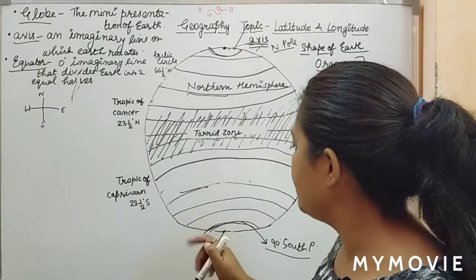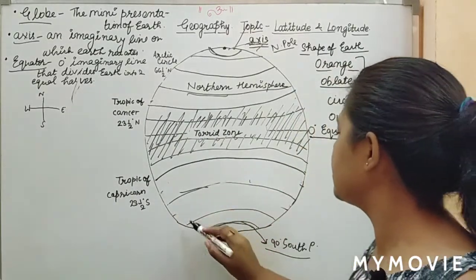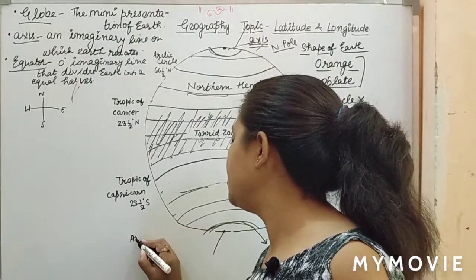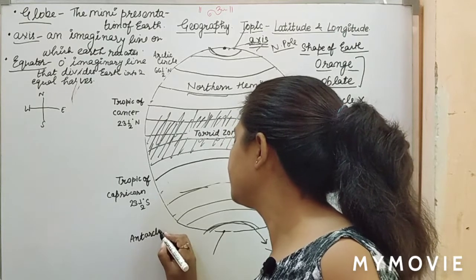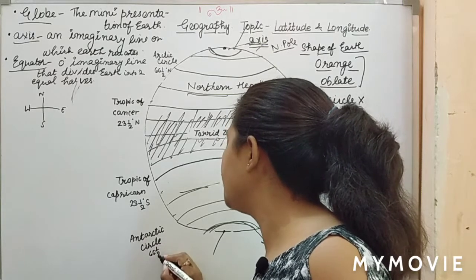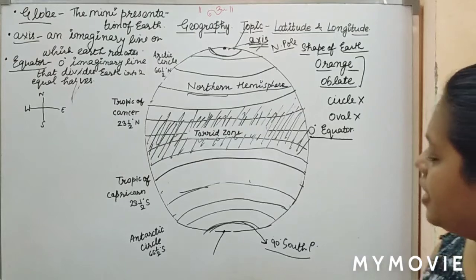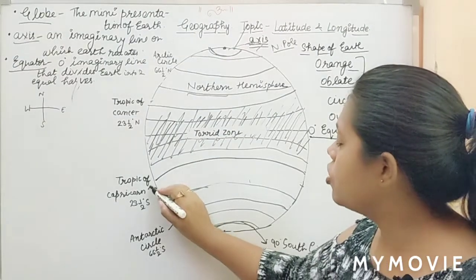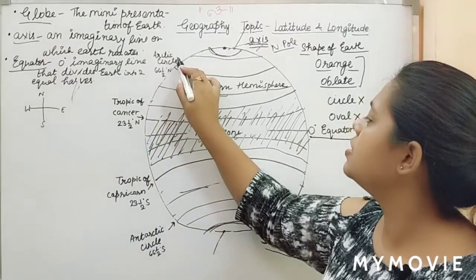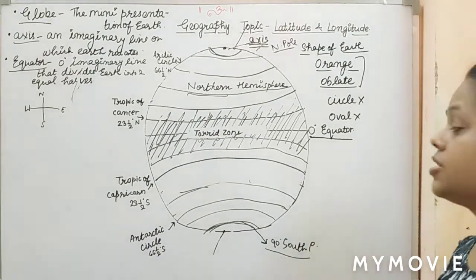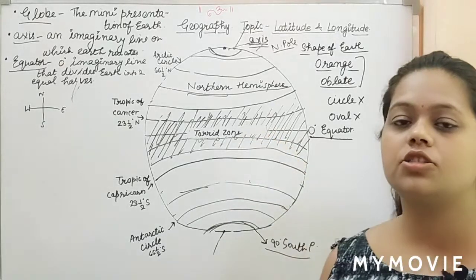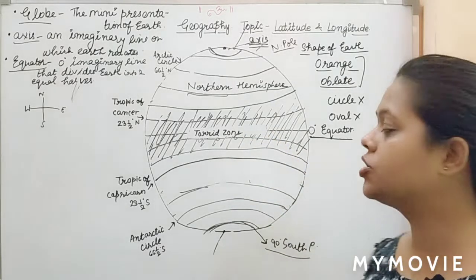In the same way, we have your Antarctic Circle and the measurement is 66.5 degree south. So we have got to learn about 5 major parallels. Okay? And after these 5 major parallels, after the torrid zone comes your moderate zone.